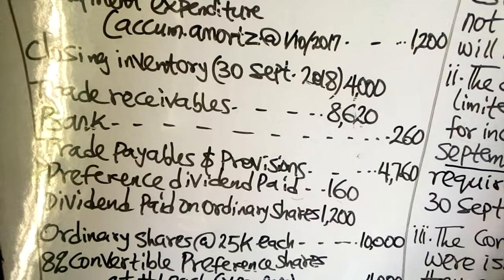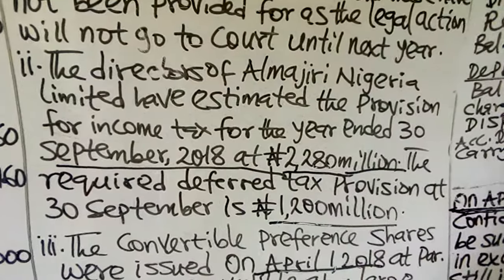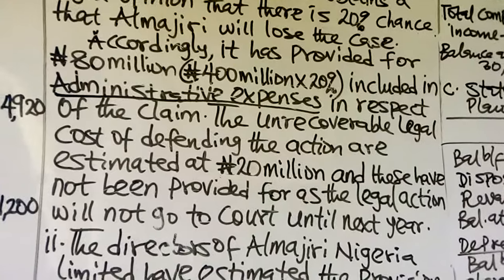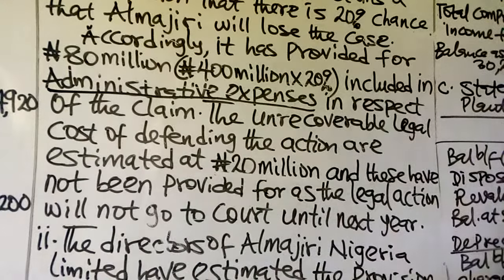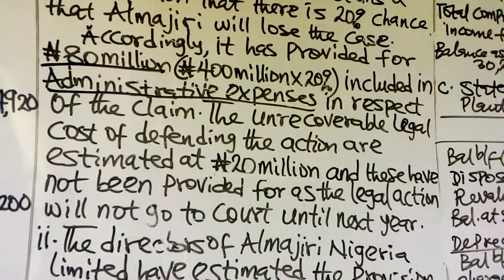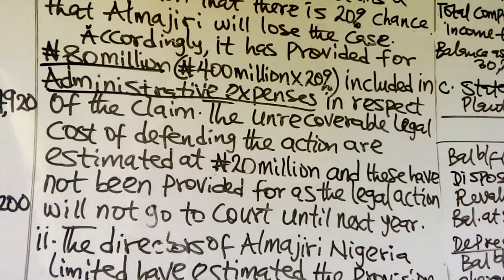Trade payables and provisions, 4,760. Now, we have a note on that. Remember the provision which has been made earlier of 80 million. We said it doesn't qualify the criteria for recognition as a liability, that it should only be disclosed by way of note.